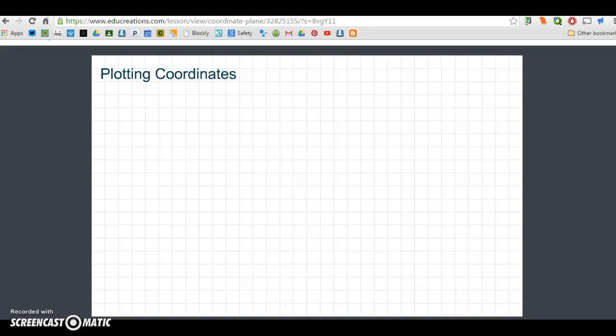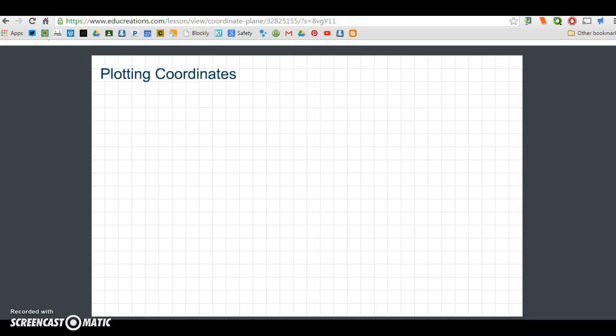Hey guys, tonight we're going to be talking about plotting a coordinate. When you're given a coordinate, what do you do with it and how do you put that on the coordinate grid? When we talk about plotting coordinates, the most important thing is to understand the structure of what a coordinate is. Understanding the structure is going to help you place it on the coordinate grid and be able to use and manipulate it in the future.